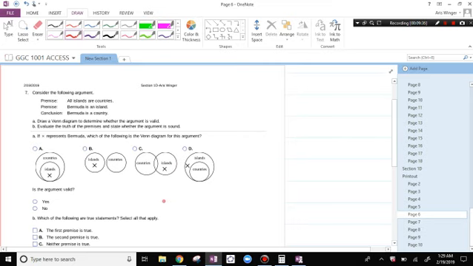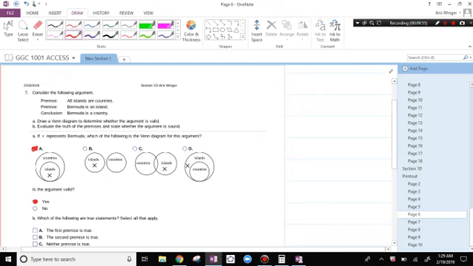Consider the following argument. All islands are countries. Bermuda is an island. Bermuda is a country. Draw a Venn diagram to determine whether the argument is valid. I'm liking A. That's a nice valid argument.